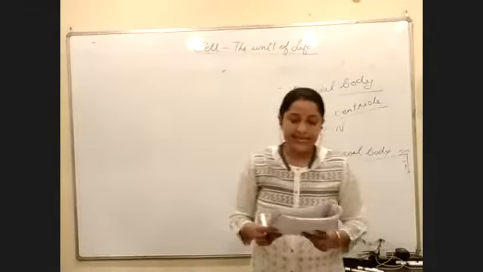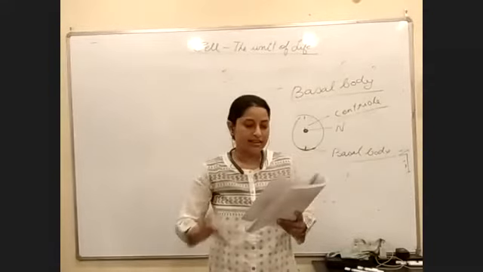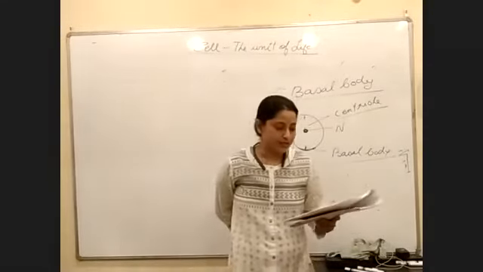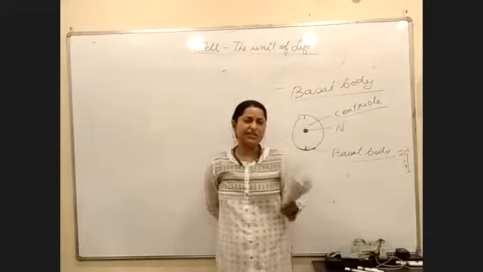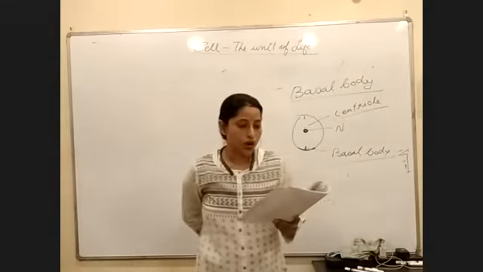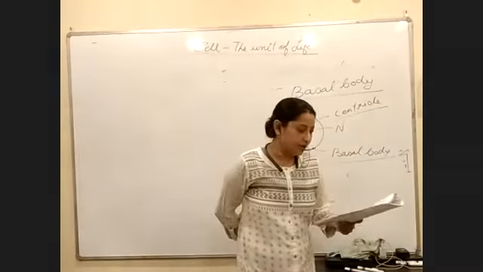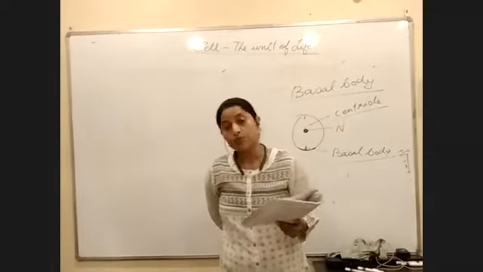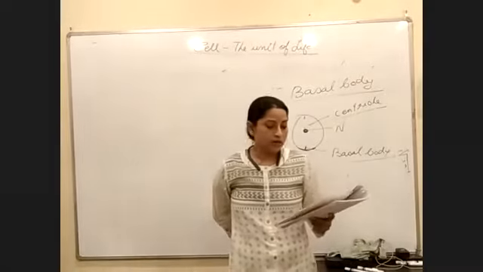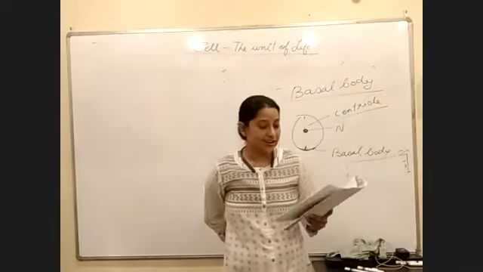Next, cilia and flagella. If you are talking about it, we have to see certain differences between the two. Some just general GK questions. One is long, one is short. Flagella are lesser in number. Cilia, if you are talking about it, are more in number. Flagella occur usually at the anterior end of the cell.